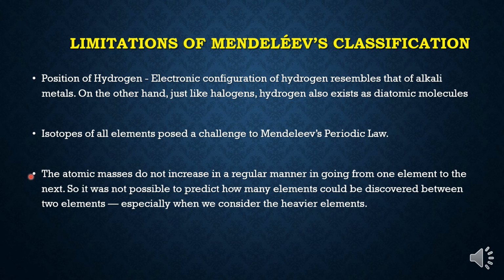So children, although these limitations were there, Mendeleev classification was quite successful at that time, and on the basis of his classification, the modern periodic table could be formed. Thank you, children.